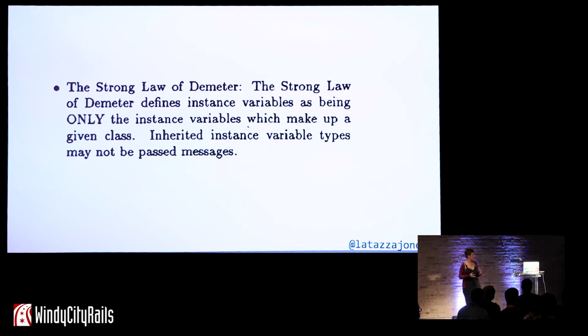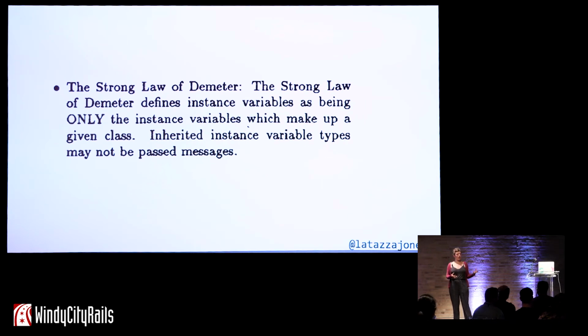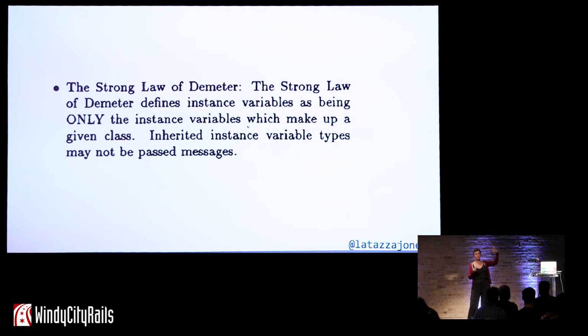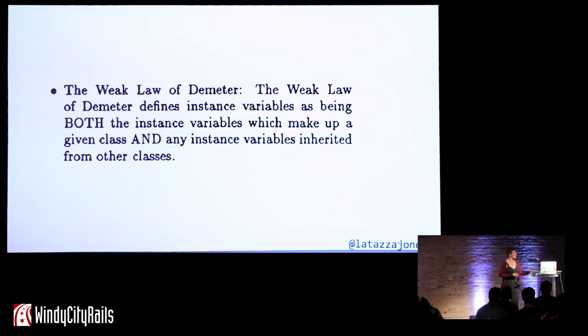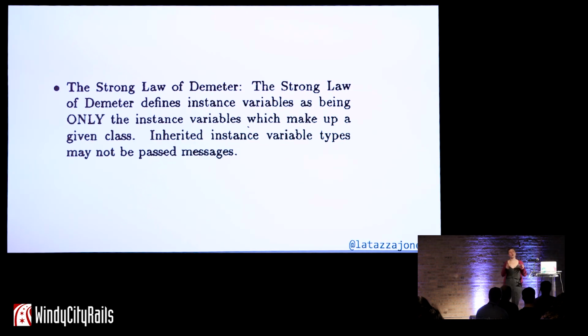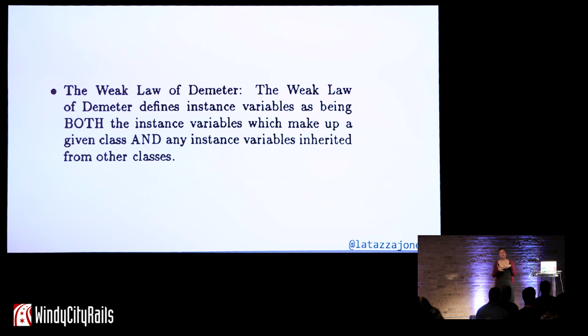We have the strong Law of Demeter, which posits that when you have a class that inherits from another class, so you have class A, and class B inherits from that class, class B is allowed to use the instance variables from class A. The weak law of Demeter, oh no, sorry, that's the weak law. So the strong law states that class B cannot use instance variables from class A. The weak law states that class B can use those instance variables. So let's look at an example of that.